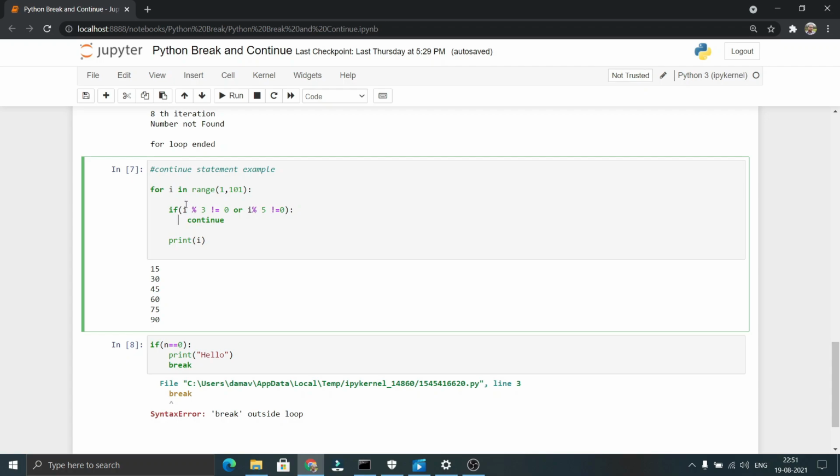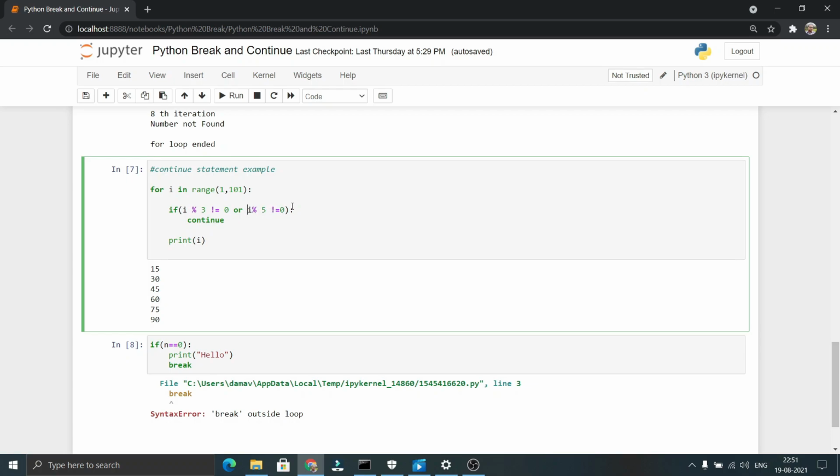Coming to the value of 15, that is in the 15th iteration, our value of i will be 15. 15 modulo 3 not equal to 0. 15 modulo 3 will return 0. 0 not equal to 0, which will be false. So as this condition is false, now the flow comes to the second condition. For checking it, 15 modulo 5 will return 0. 0 not equal to 0, which will be false.